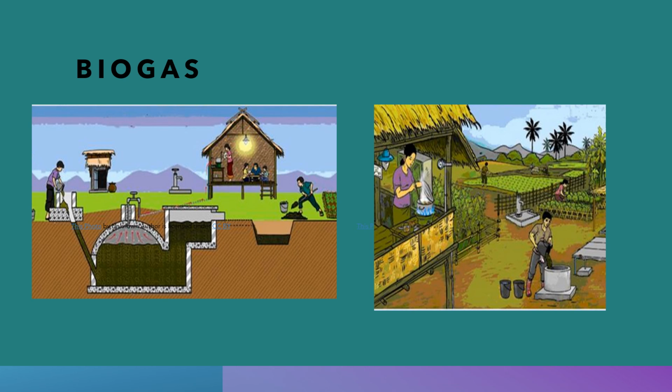In villages, we see the production of biogas. Here, all the animal fecal matter, leafy waste, and all crop wastes are broken down in a fermenter in the presence of bacteria and in the absence of oxygen. And it produces a gas called methane gas. Methane gas can be used for cooking as well as for lighting.